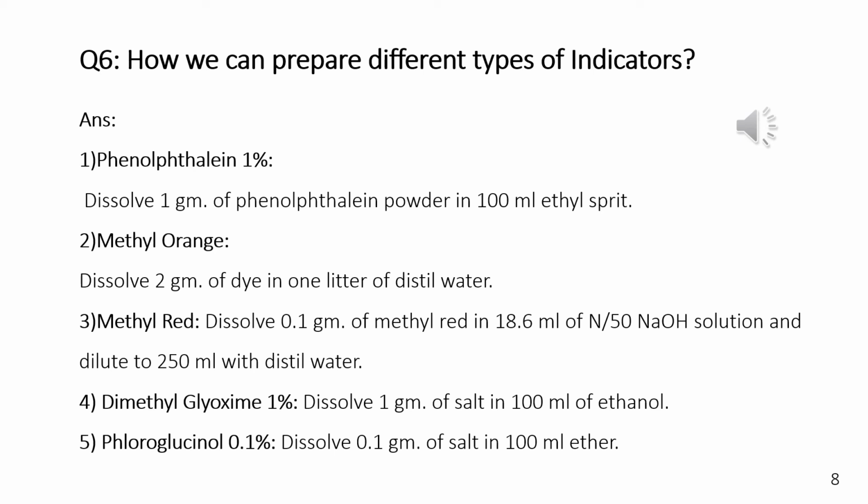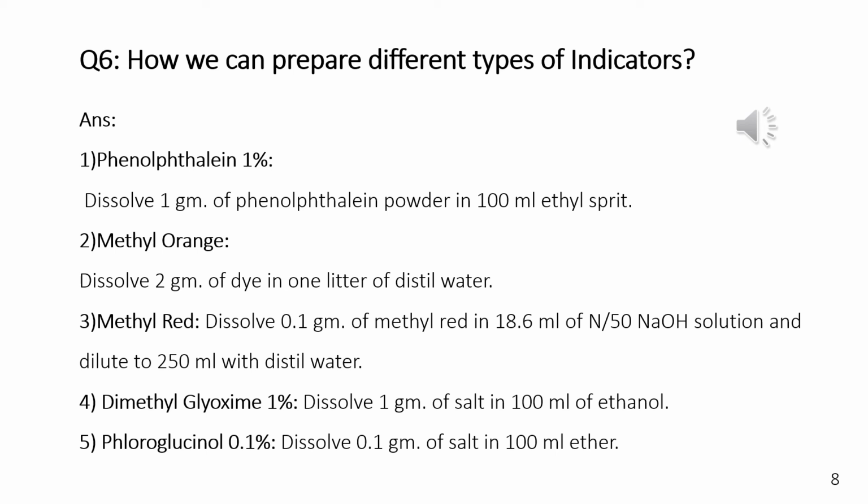The amount of methyl red is 0.1 gram, N/50 NaOH solution is 18.6 ml, and distilled water is 250 ml. Procedure: dissolve 0.1 gram of methyl red in 18.6 ml of N/50 NaOH solution and dilute to 250 ml with distilled water.